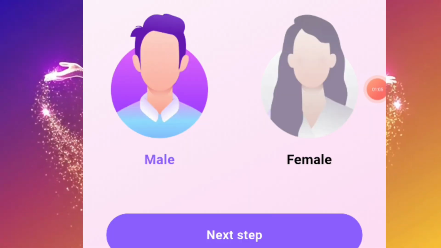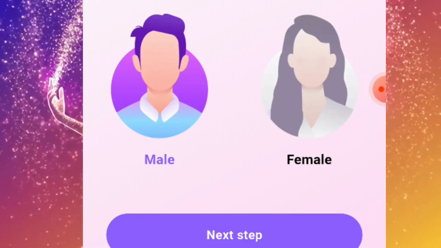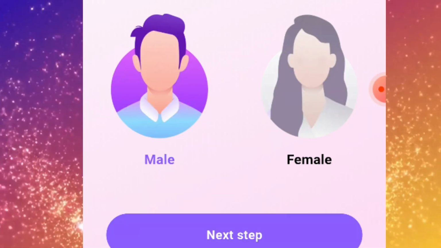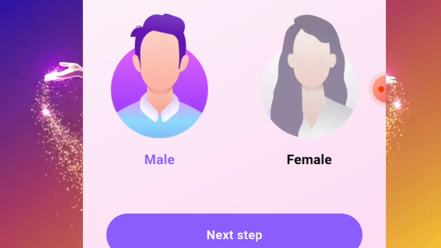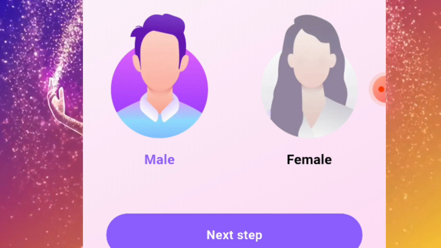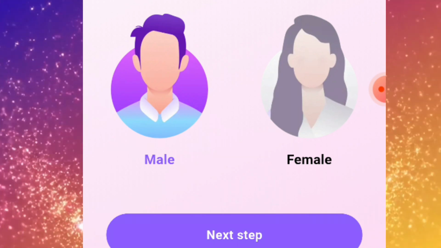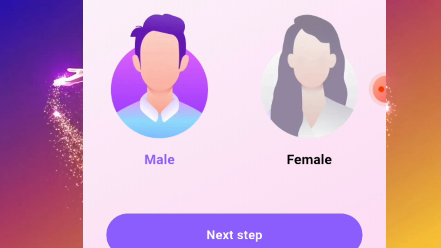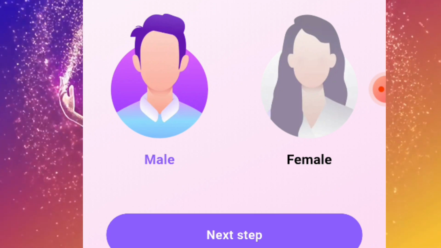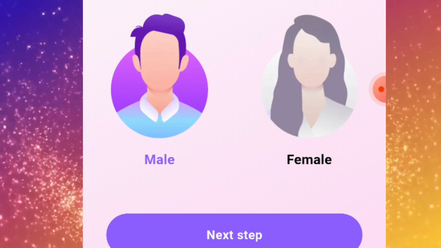So now when this page opens up, make sure that you choose the correct gender. If you're feminine, make sure that you choose female. If you make a mistake, you can't change this. So since I'm male, I'm gonna click here and then hit next.